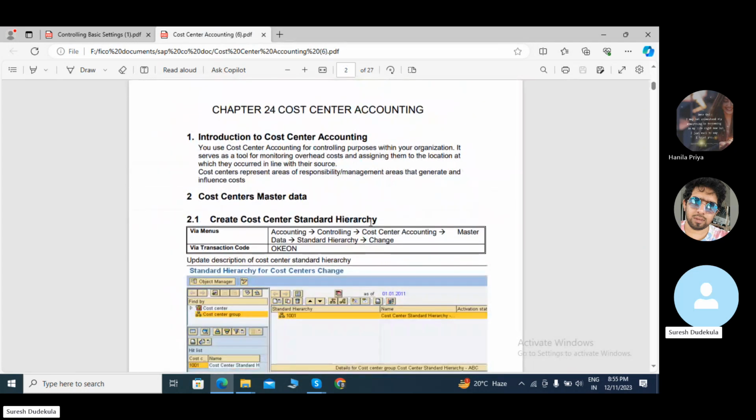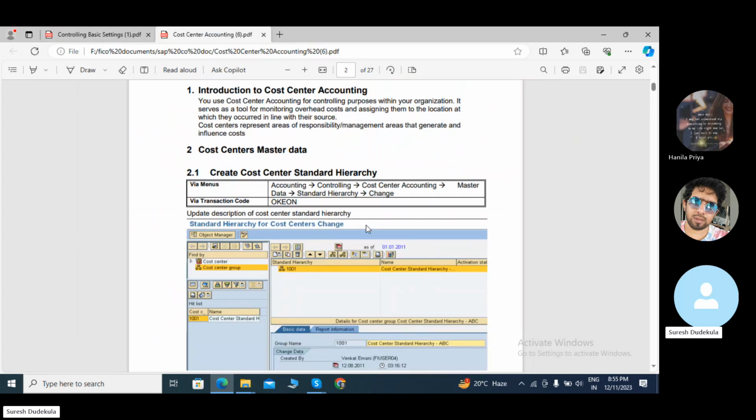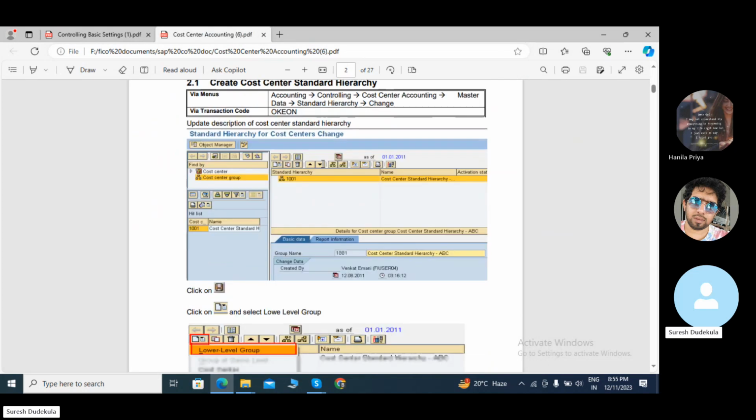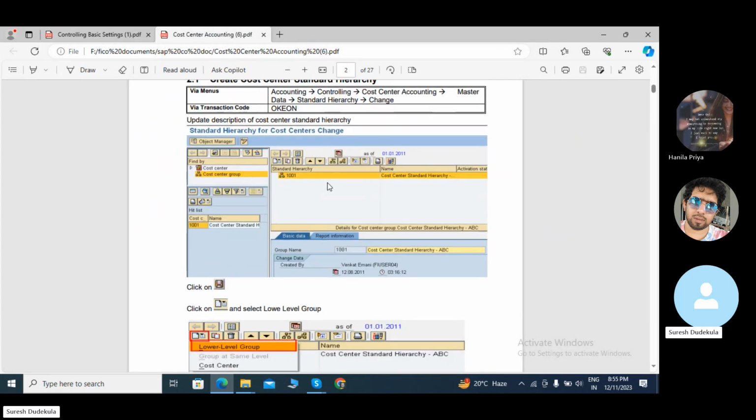The next is create cost center and standard action. We are using this OKE01. In OKE01, we have cost element groups under cost element group. Create cost standard action. The controlling area we have to mention is TA05, and to create the group.